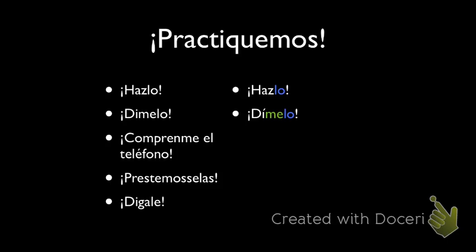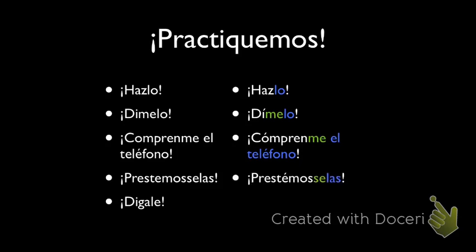Cómprenme el teléfono. Acento en la O. Prestémoselas. In the second E. Because we have to count 2 back. So when we cover up the selas, the first vowel back was the E. And so we need to keep it on that second to last. Second to last. Dígale. And la I. And that le is indirect. Tell something to her. Right?